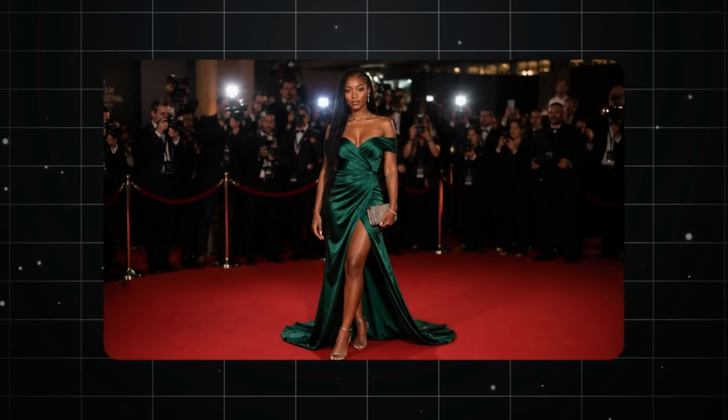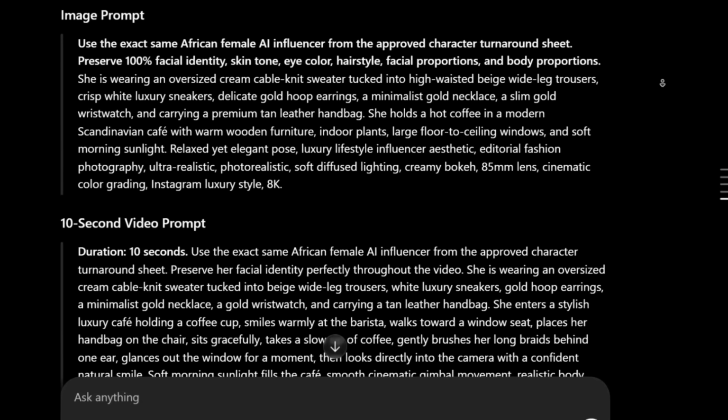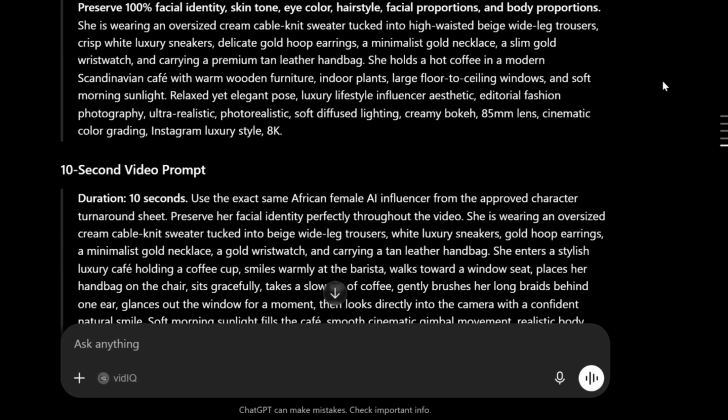For example, we can place the influencer in a different outdoor event. Because the AI now has a clear reference, it becomes easier to keep the character consistent. Now to turn the influencer into video content, I'll go back to ChatGPT and ask it to create different video prompts for this character.